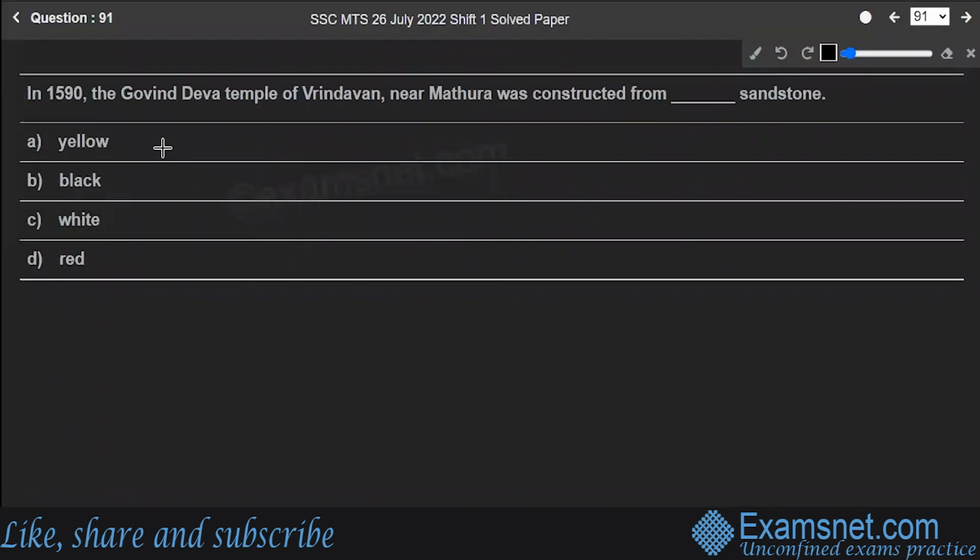Question number 91. In 1590, Govind Deva Temple of Vrindavan near Mathura was constructed from which stone: yellow sandstone, black sandstone, white, or red? Well, Govind Dev Ji temple is one of the ancient and historical temples in and around Vrindavan. This temple was built by Raja Man Singh during 1590. He used red stone to build this temple. It has enjoyed great historical and spiritual significance for about 500 years.